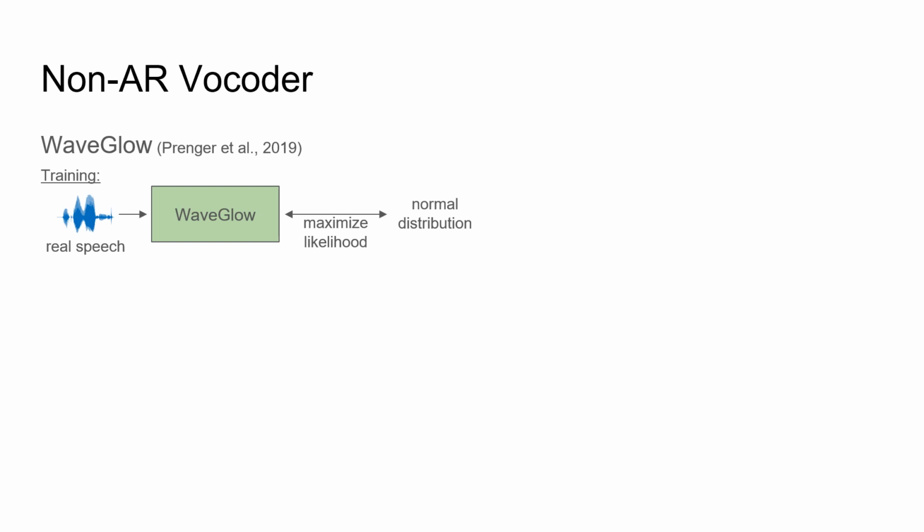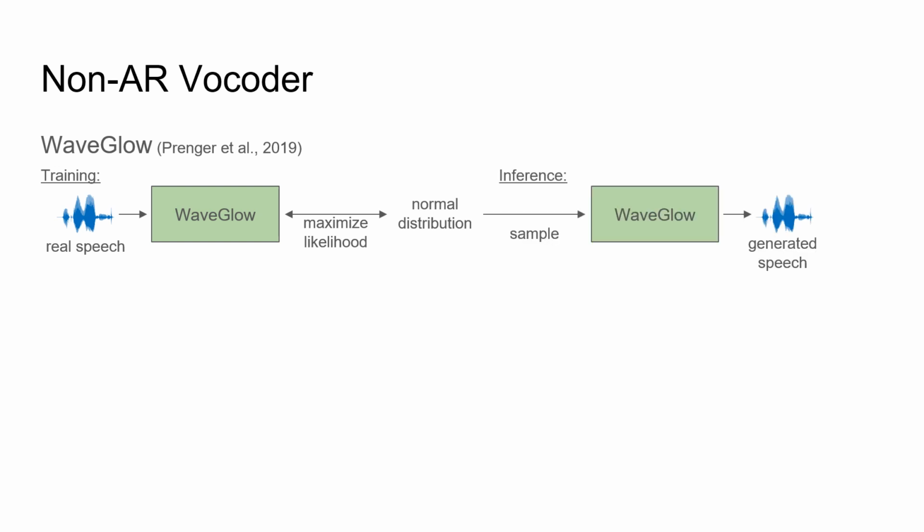One is WaveGlow. WaveGlow is an invertible model. During training, real speech is used as the input, and the goal is to maximize the likelihood of the real data using the output and a given probability distribution, a normal distribution here. At inference time, a random noise is sampled from the distribution as the input.